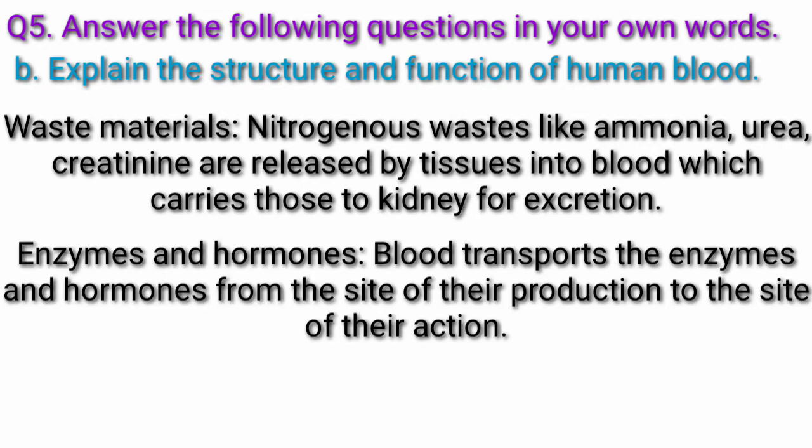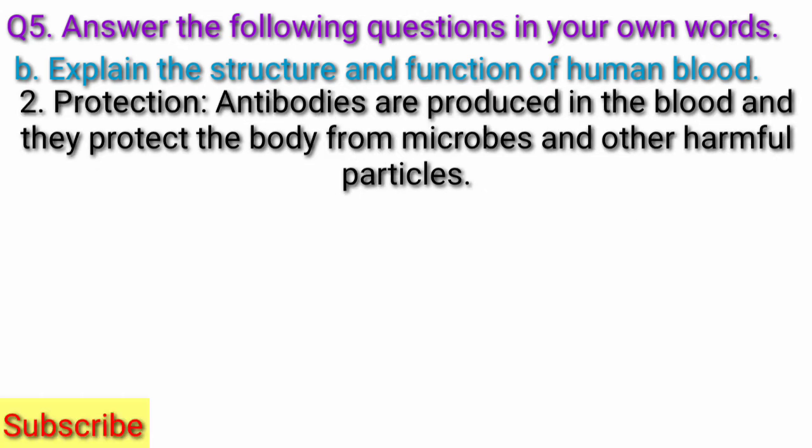Blood transports the enzymes and hormones from the site of their production to the site of their action. Protection. Antibodies are produced in the blood and they protect the body from microbes and other harmful particles.